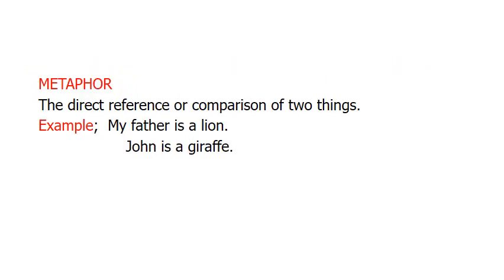The second one is metaphor. Metaphor is the direct comparison of two things, but in this case we do not use words of comparison such as like or as. In metaphor we compare things directly. Example, my father is a lion. In this case, my father has been compared to a lion. That means my father could be as brave as a lion or as dangerous as a lion is.